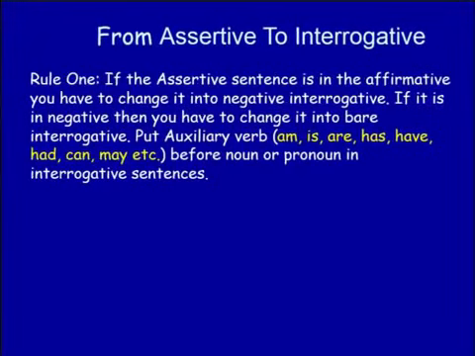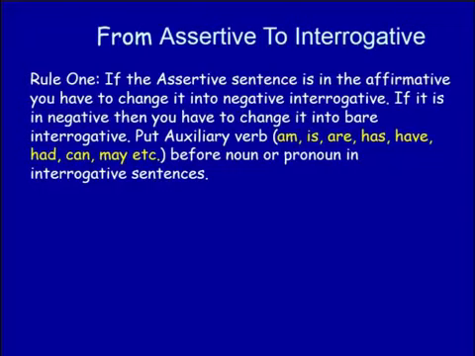Now look at the transformation from assertive to interrogative. Rule number 1. If the assertive sentence is affirmative, you will have to change it into a negative interrogative. If it is negative, then we have to change it into a bare interrogative.